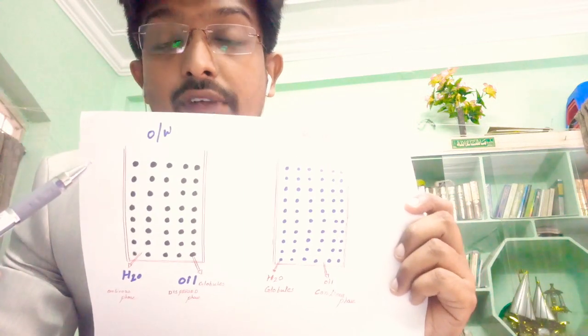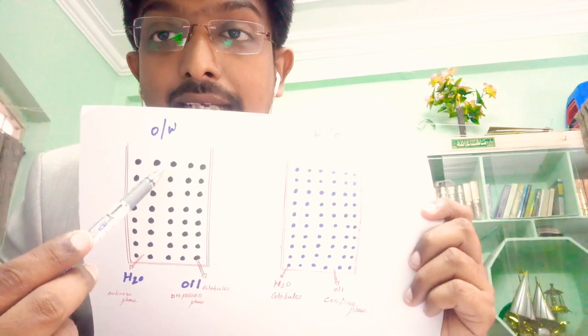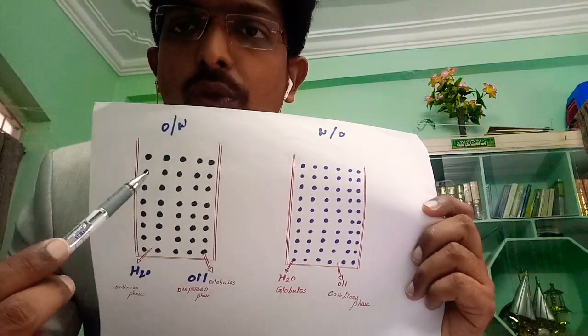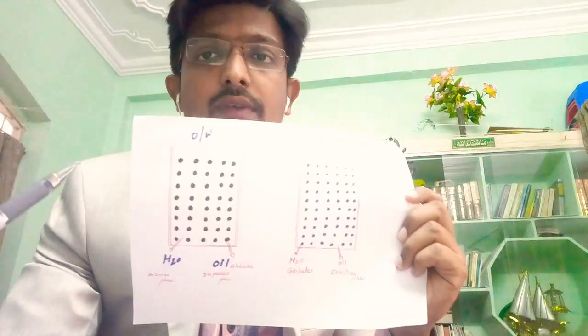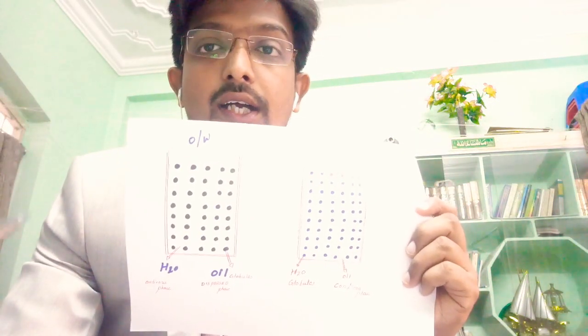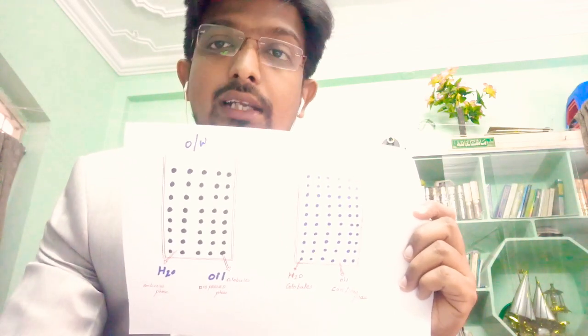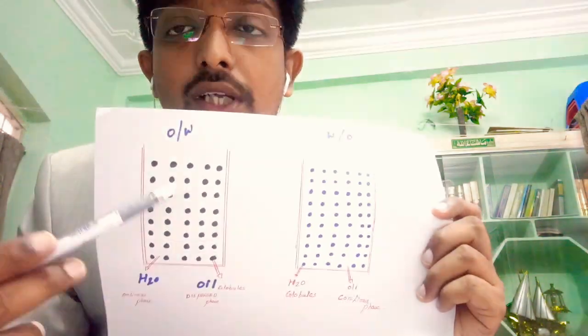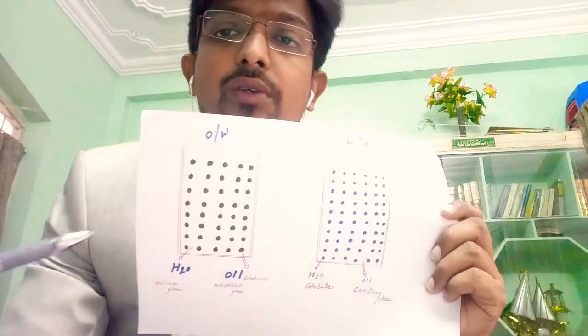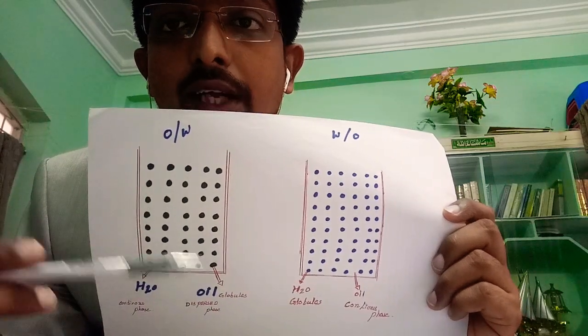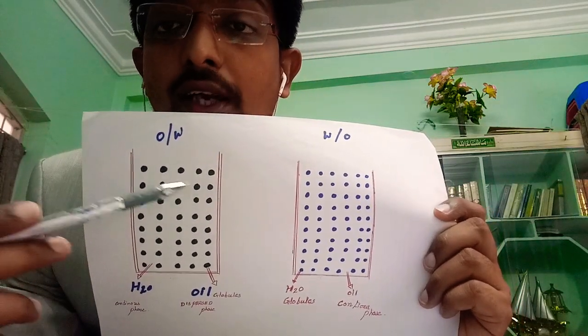Some other kinds of emulsifying agents maintain the distance between these globules by maintaining an electric charge. You have different theories of emulsification you will learn in higher classes. It may be the oriented wedge theory, the electrokinetic theory, the electric double layer theory, and many other theories which will explain the stability of emulsions. At this stage, you need to understand that the globules should be uniformly dispersed, and our emulsifying agent should prevent their coalescence and their coming together. So these emulsifying agents are of different types.